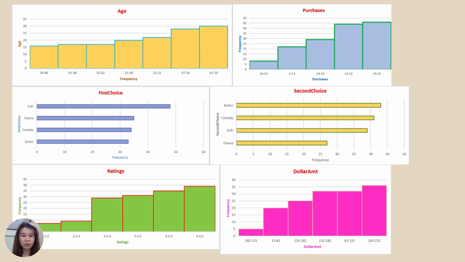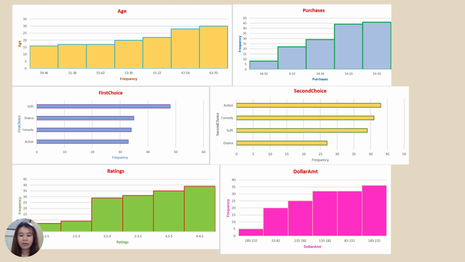Now let's move on to movie preference. Sci-fi emerged as the most popular first choice movie category, followed by drama, comedy, and action. For second choice preference, action led, followed closely by comedy and sci-fi. Next is age distribution. Customers were primarily middle-aged, with the mean age at approximately 44 years.